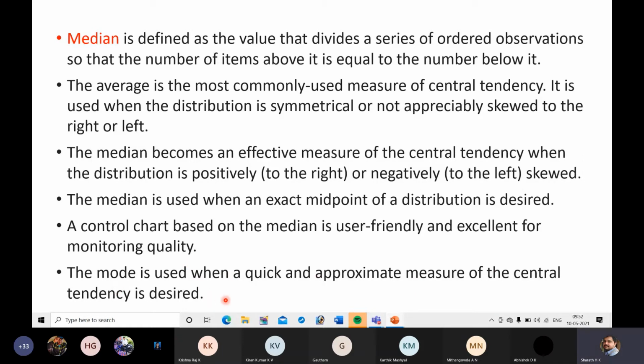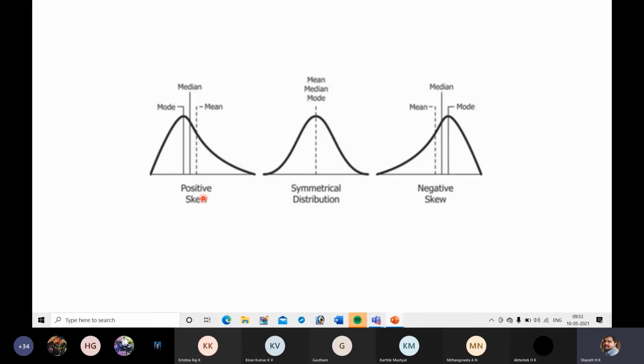So this is the meaning of skewed. In a symmetric distribution, the average is suitable, where the values of mean, median, and mode are the same. That is represented by this dotted line.